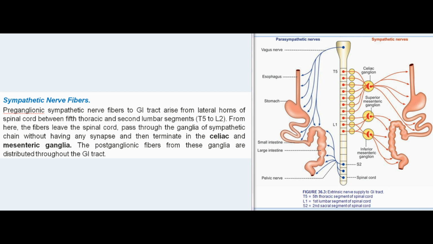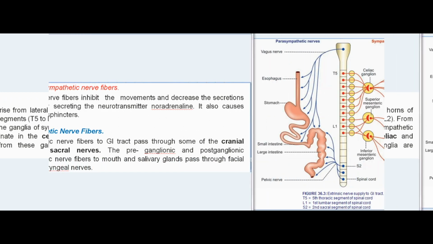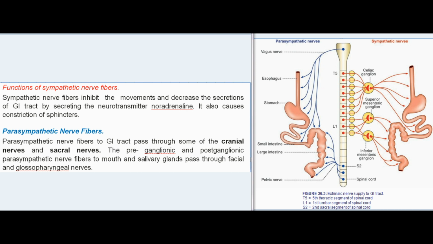From here, the fibers leave the spinal cord, pass through the ganglia of sympathetic chain without having any synapse, and then terminate in the celiac and mesenteric ganglia. The postganglionic fibers from these ganglia are distributed throughout the GI tract. Functions of sympathetic nerve fibers. Sympathetic nerve fibers inhibit the movements and decrease the secretions of GI tract by secreting the neurotransmitter noradrenaline. It also causes constriction of sphincters.